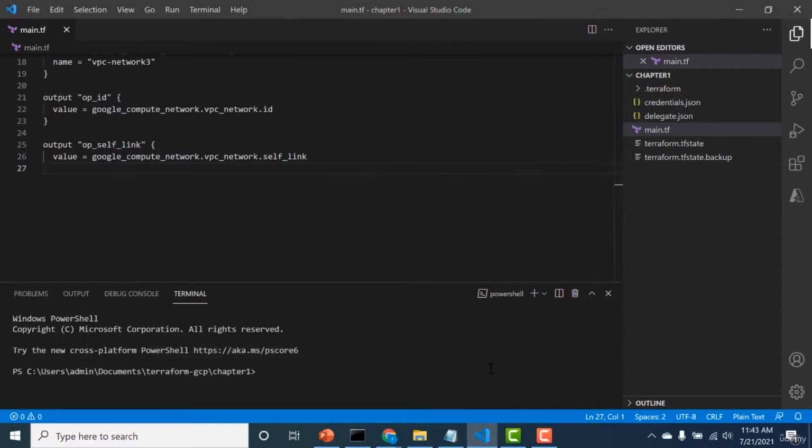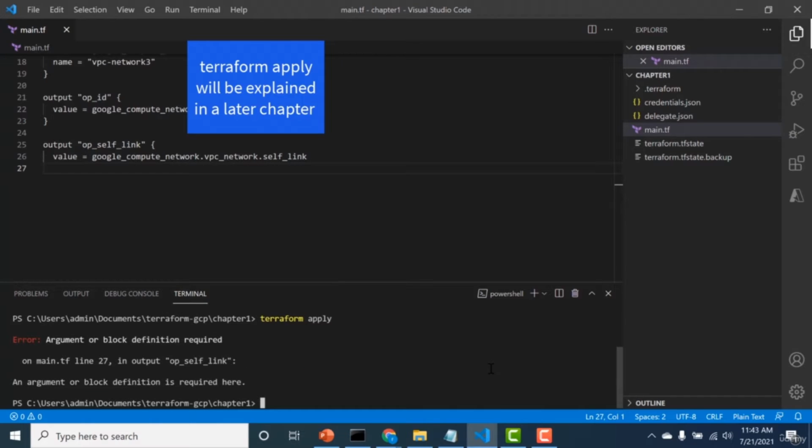Now here I have a piece of code that creates a network in GCP. So let me do a Terraform apply. Terraform apply is a command to create a resource. So I'll do a Terraform apply once and let's see what the output is.